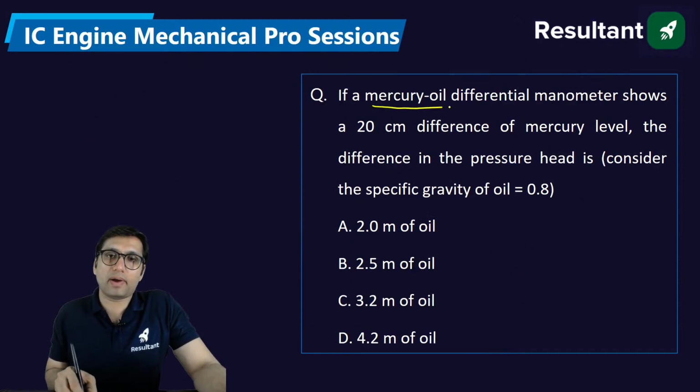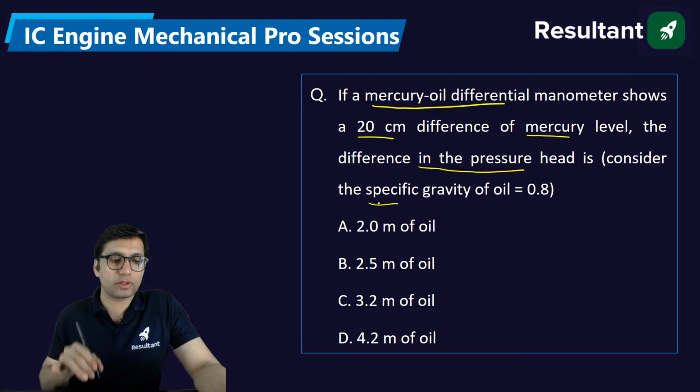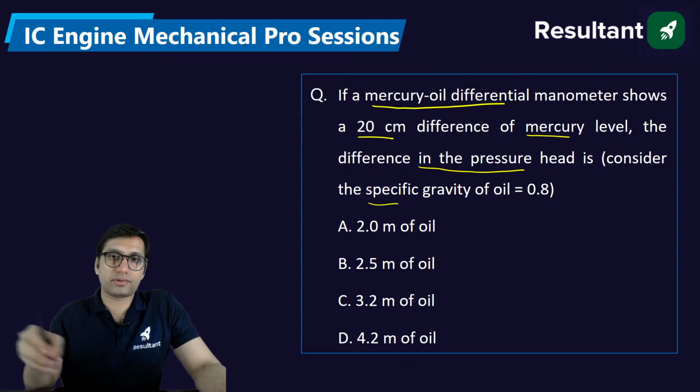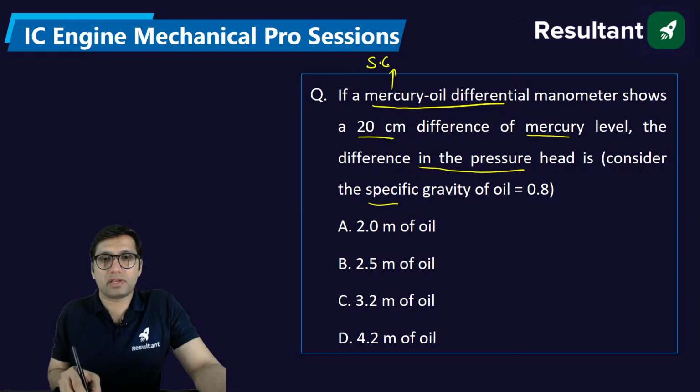If a mercury oil differential manometer shows a 20 centimeter difference of mercury level, then what is the difference in the pressure head? In this question they are saying the specific gravity of the oil is 0.8. So how are you going to check this? Now, my dear students, a mercury oil differential manometer will have mercury, which has a specific gravity of 13.6, and oil having a specific gravity of 0.8.